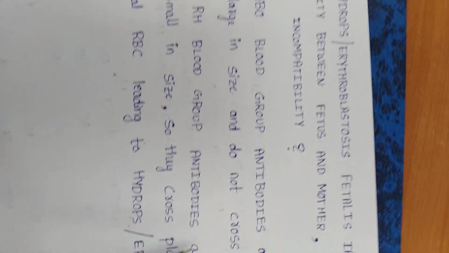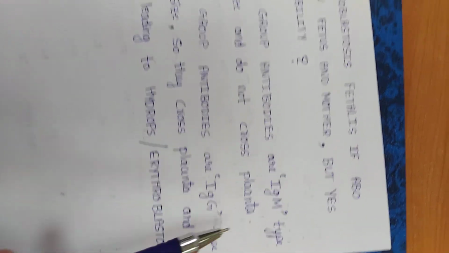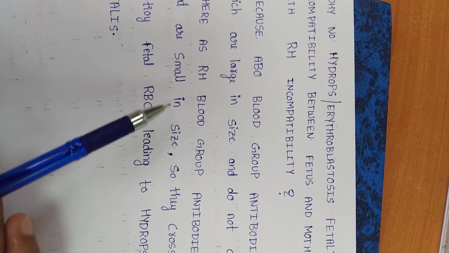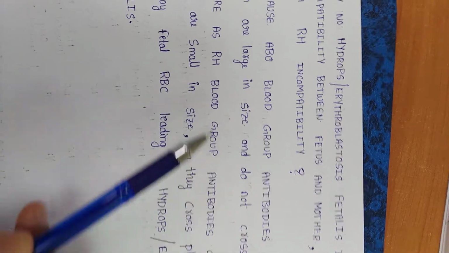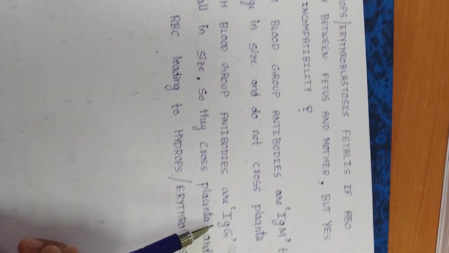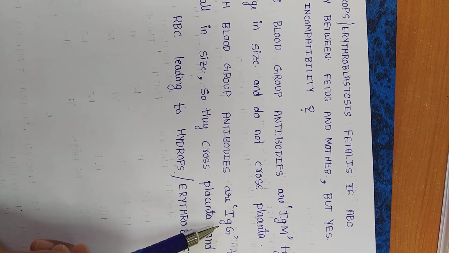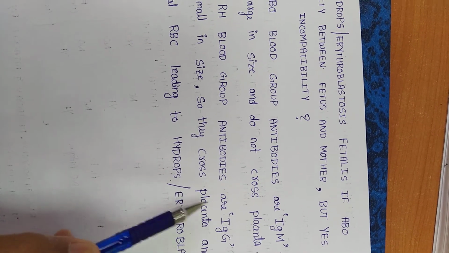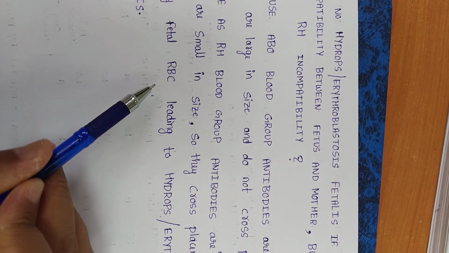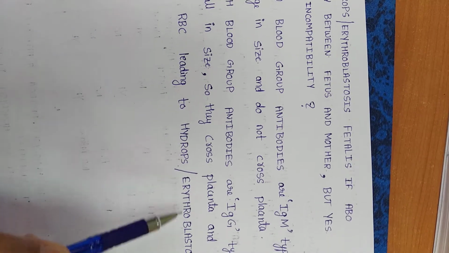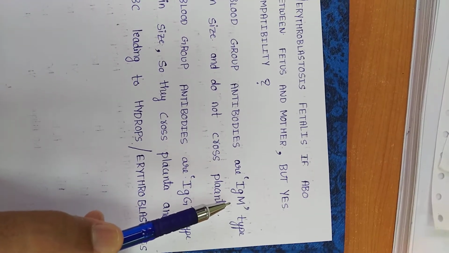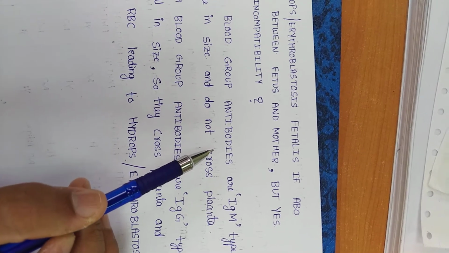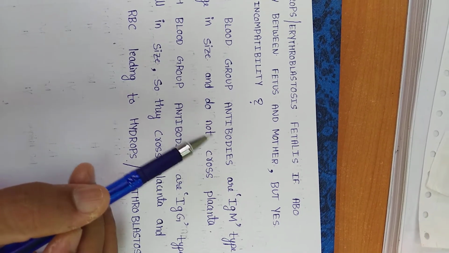Whereas Rh blood group antibodies are IgG type, which are small in size, so they cross the placenta and destroy fetal RBCs. These antibodies cross the placenta and destroy the fetal RBCs, leading to hydrops or erythroblastosis fetalis. Whereas ABO blood group antibodies are IgM type, they do not cross the placenta and do not cause hemolysis.